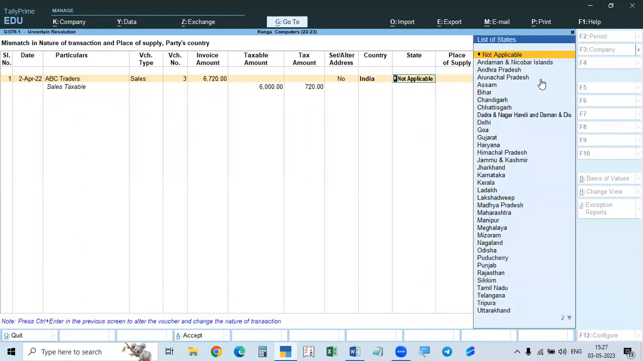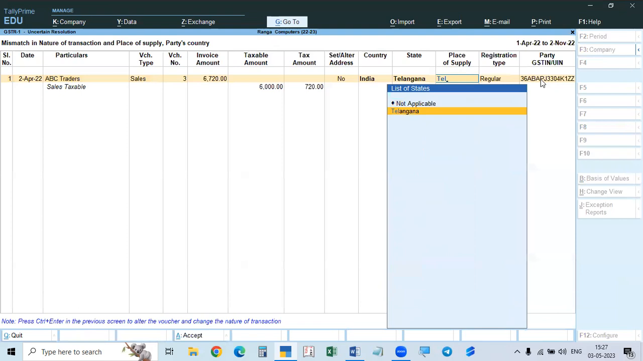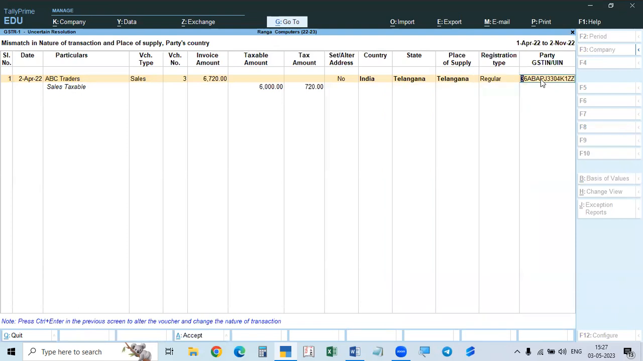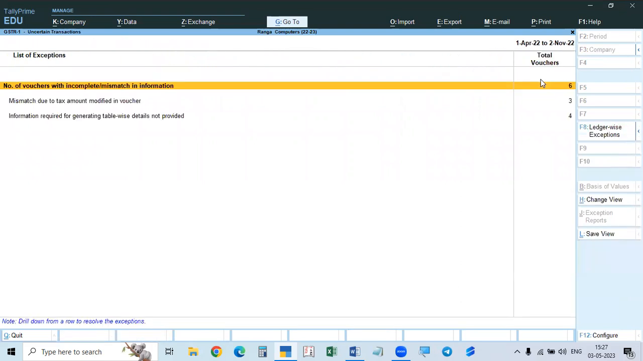36 means it is Telangana. Place of supply should be also Telangana. Place of supply is Telangana. So if you do this, so this is completed. And now go back. So that is gone. And now mismatch due to tax modified in the voucher.